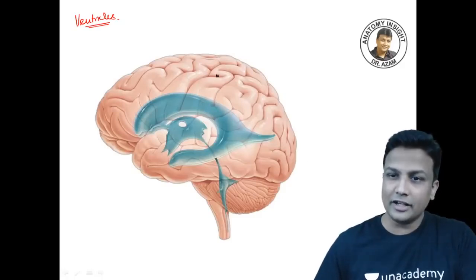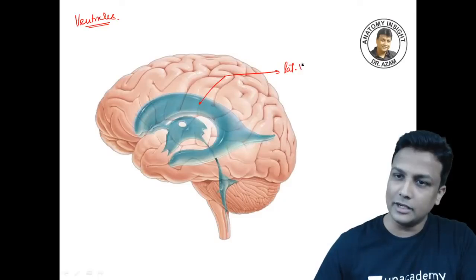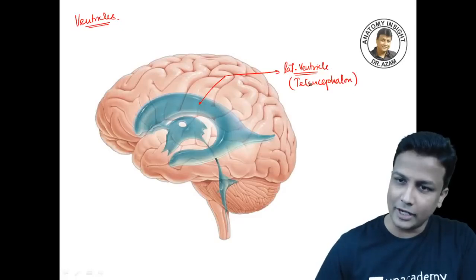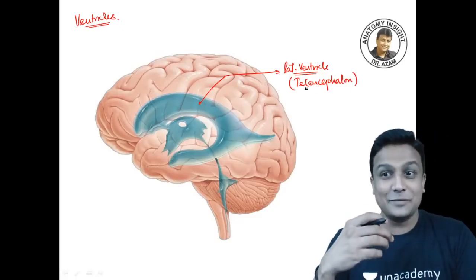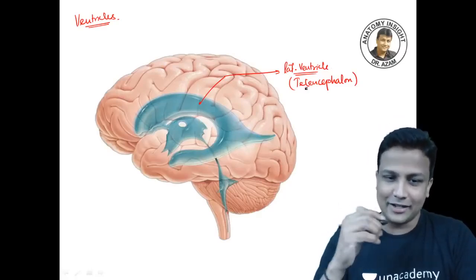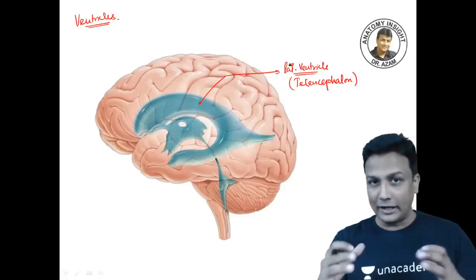In this diagram, you're able to see all the ventricles. This big one which is visible here will be the lateral ventricle, guys. You have to remember the name of the ventricle and its location. Remember, the lateral ventricles are present in the telencephalon. Don't ask me, sir, what is telencephalon; it is nothing but another name for your cerebral hemisphere, the cerebrum, guys. And I hope you all know that there are two lateral ventricles.